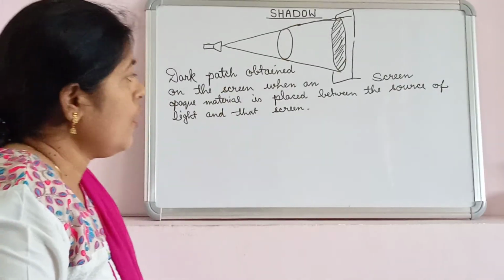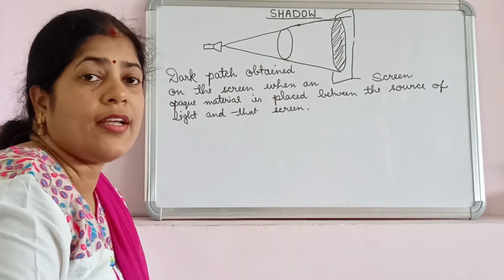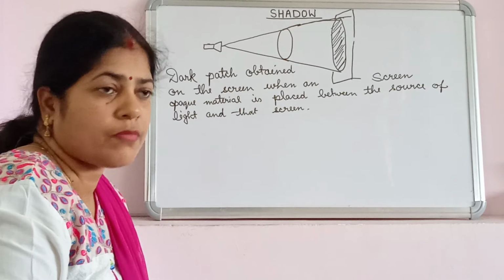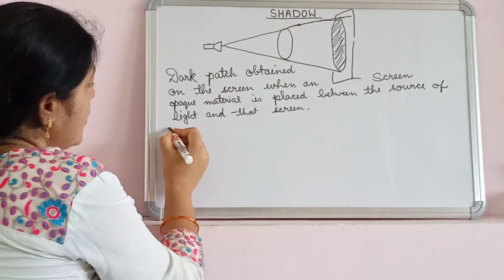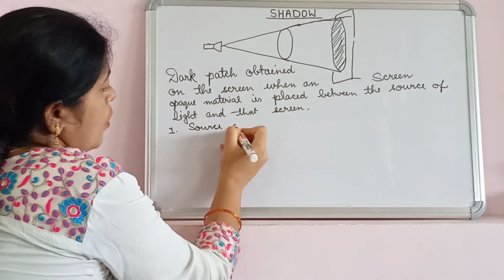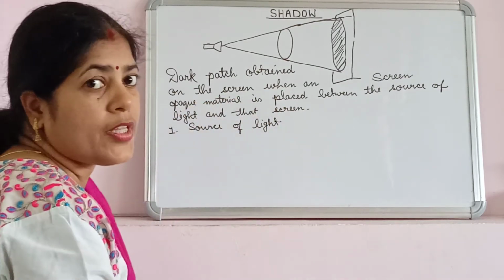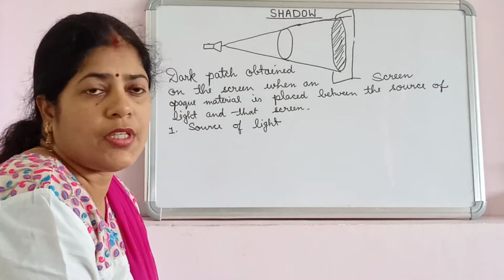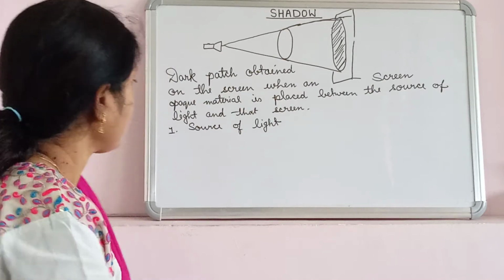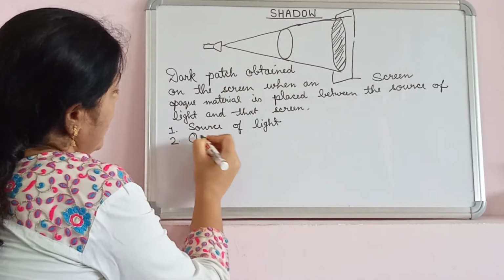The definition itself tells us that we need at least three things to get a shadow. First is a source of light. Without light, we cannot even think of getting a shadow. Second is an opaque object.